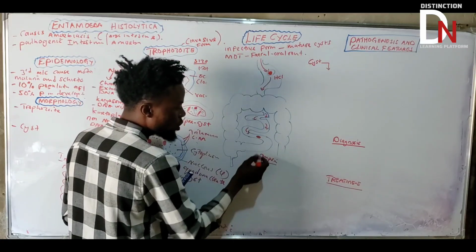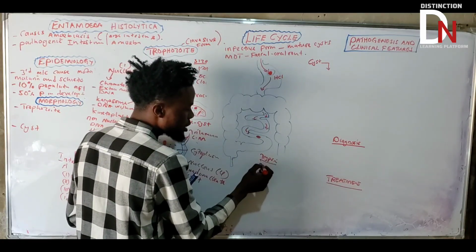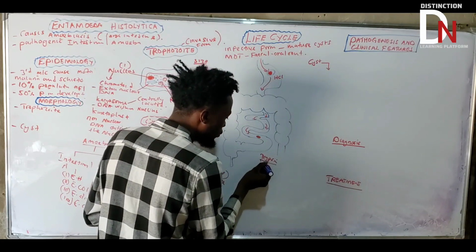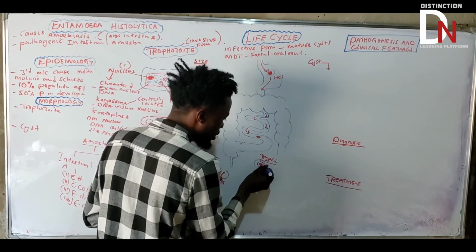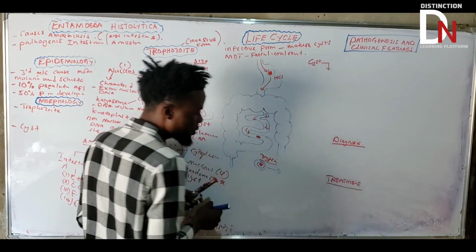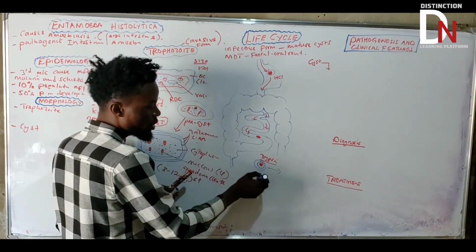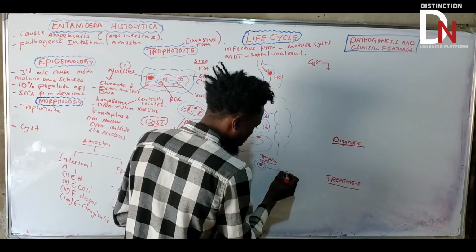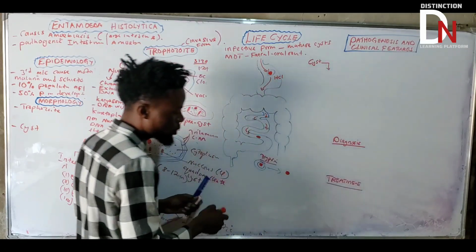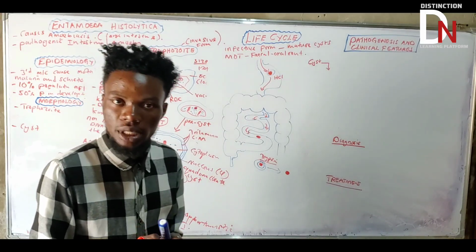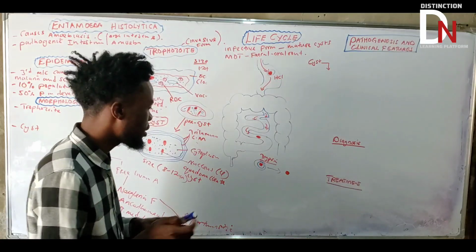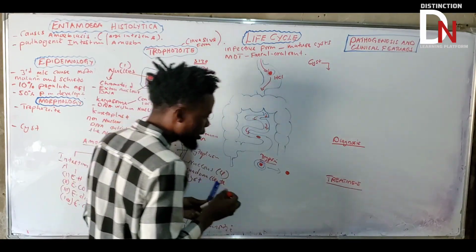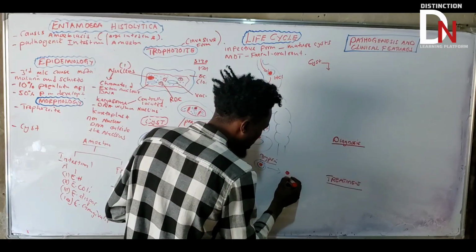Trypsin will start breaking down this what? Cyst. Okay, trypsin is going to start breaking down this trilaminar unit so that it can become something else. It will remove that trilaminar unit so that it becomes something. What is that something that we are talking about? It will be converted into something. So we call it what? Metacyst.